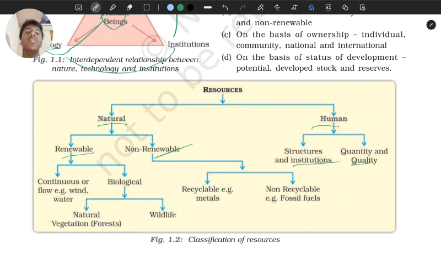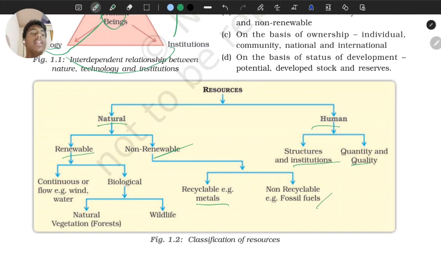So in non-renewable resources, we have recyclable, which can be renewed. By smelting or purification processes, you can extract metals or minerals and you can reuse them. You can repurpose those metals, which are called recyclable. You can recycle the plastic, right?